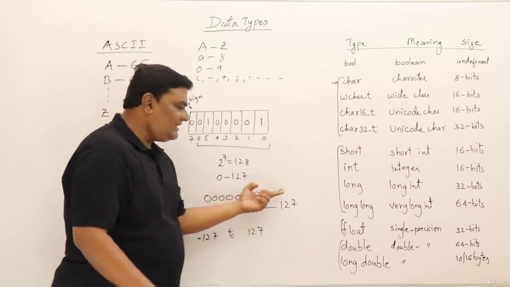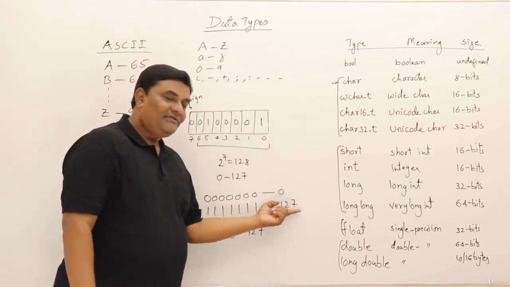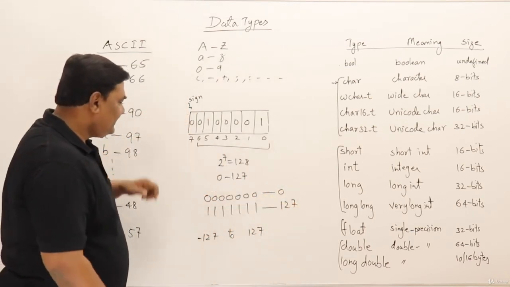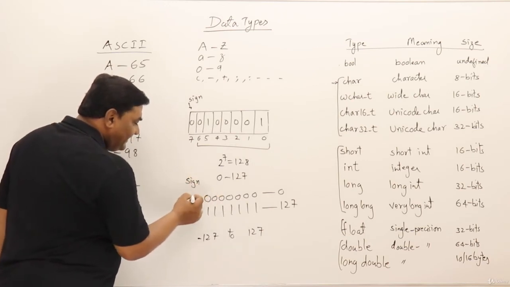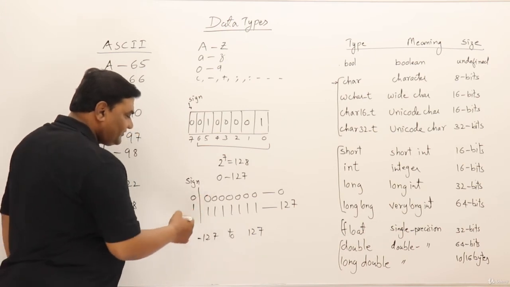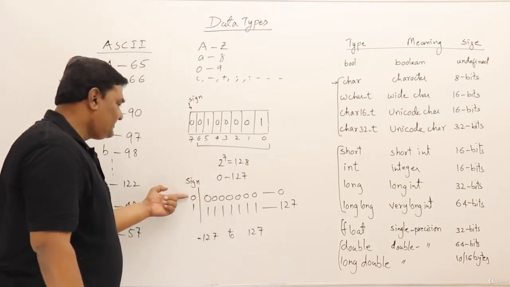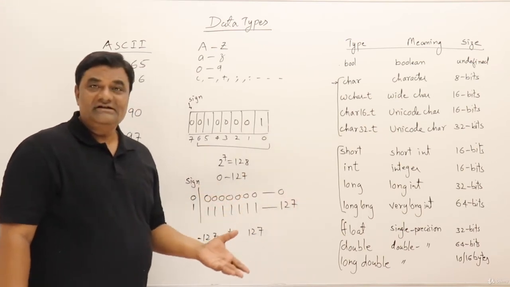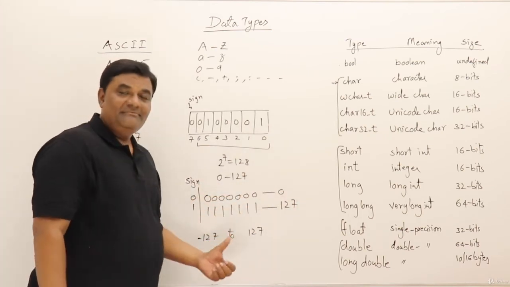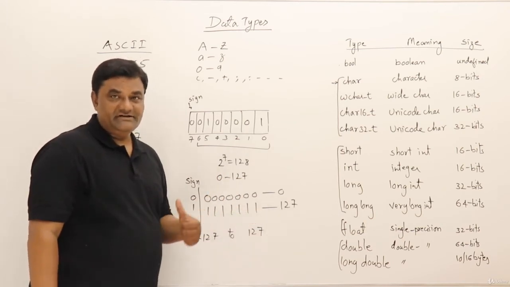So 0 can be positive or negative also, and 127 can also be positive or negative. This sign bit can be either 0 or 1. 0 means it is positive, 1 means it is negative. So any of these numbers can be either positive or negative. That's how we have minus 127 to plus 127.